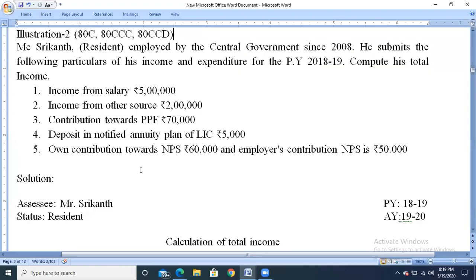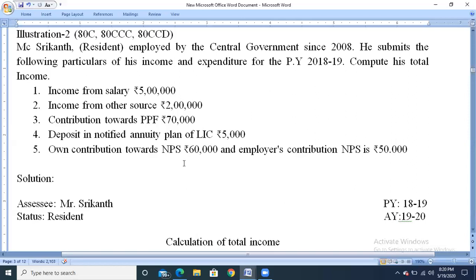Next, own contribution towards NPS is rupees 60,000 and employer's contribution to NPS is 50,000. So any contribution to the notified pension scheme or New Pension Scheme is eligible for deduction under section 80CCD. Section 80CCD has been classified into three parts: 80CCD subsection 1, 80CCD subsection 1B, and 80CCD subsection 2.